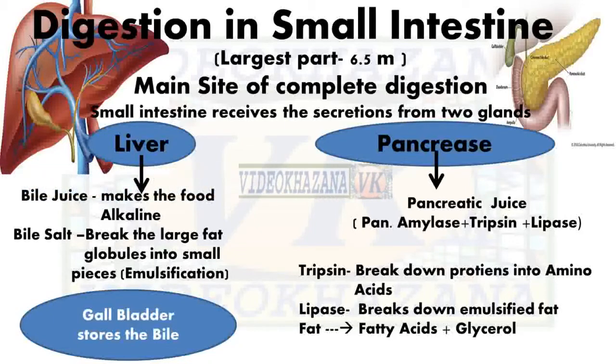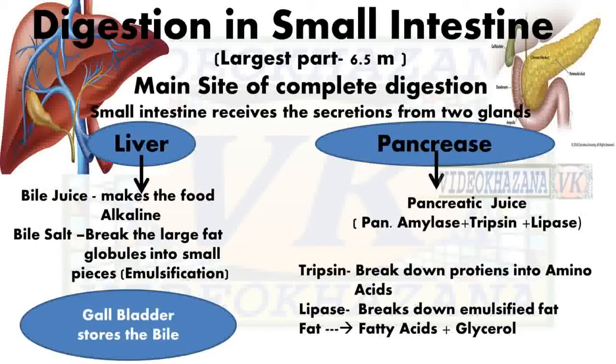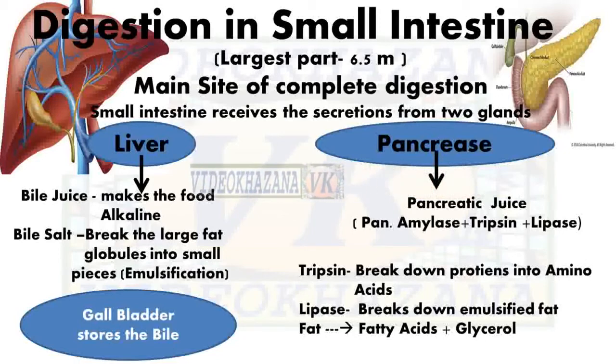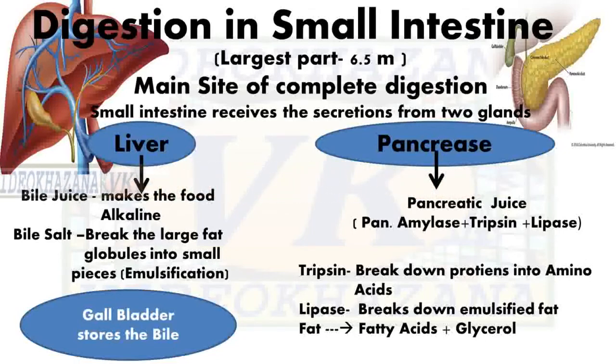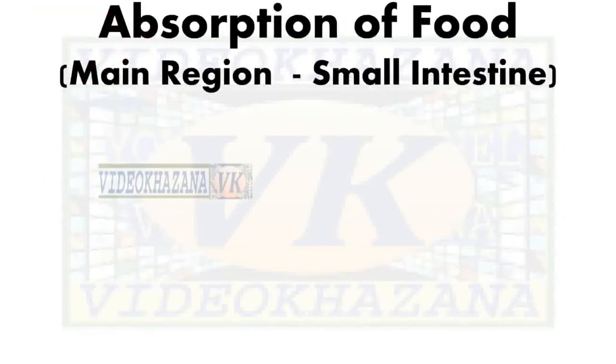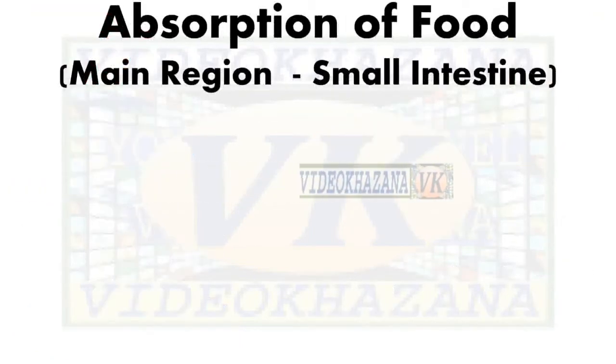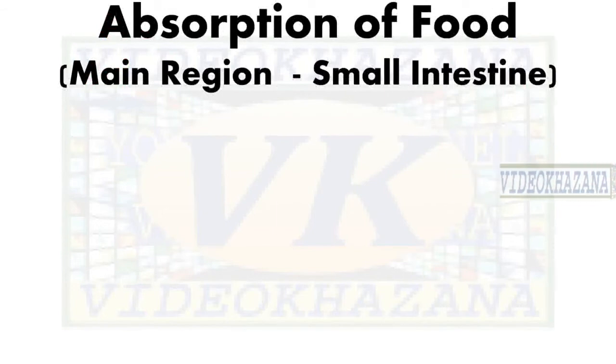Lipase enzyme breaks down emulsified fat into fatty acids and glycerol. And pancreatic amylase enzyme digests starch. It converts starch into glucose.